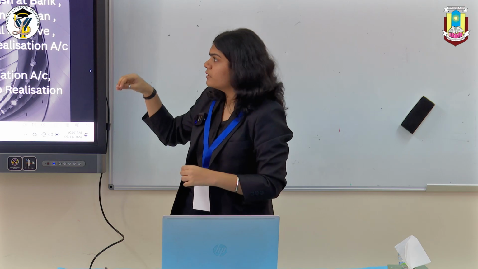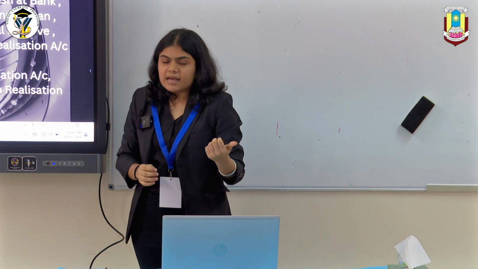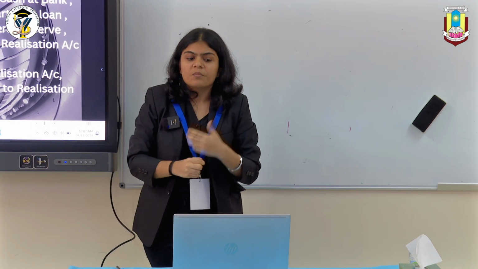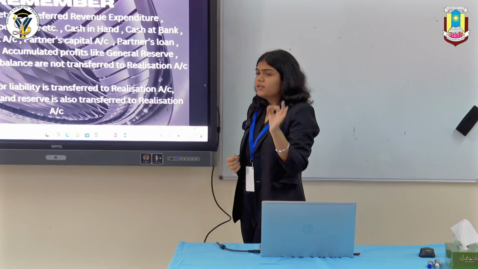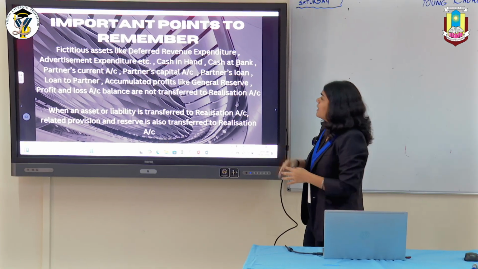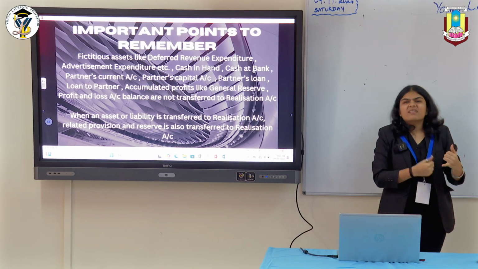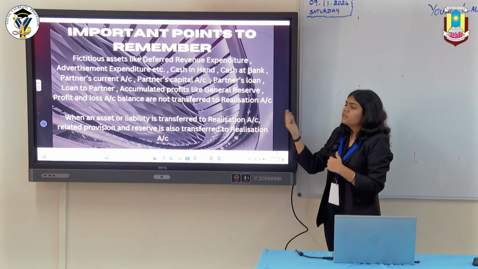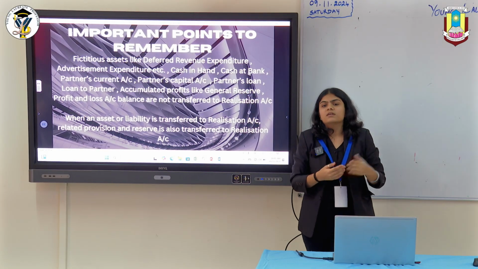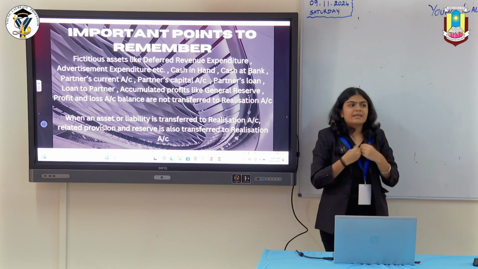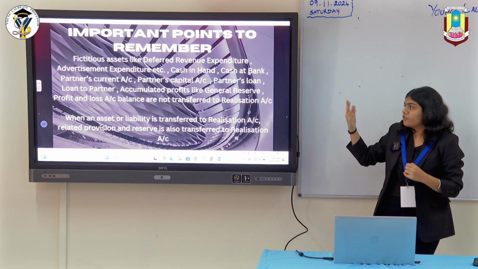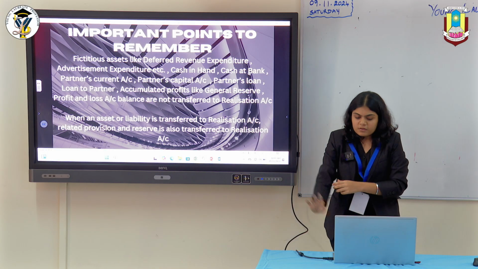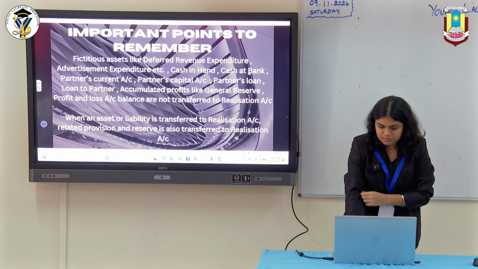So these are some important points to remember. Fictitious assets like deferred revenue expenditure, advertisement expenditure, they are losses, so they won't be transferred. Cash in hand, cash in bank, partner's current capital account won't be transferred. Partner's loan given to the partner, accumulated profits which act like free reserve are also not transferred to the realization account. So that's it for the presentation. Thank you.